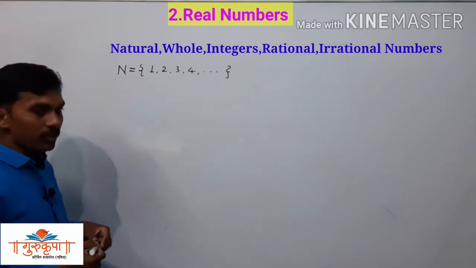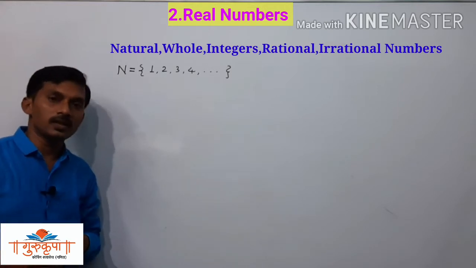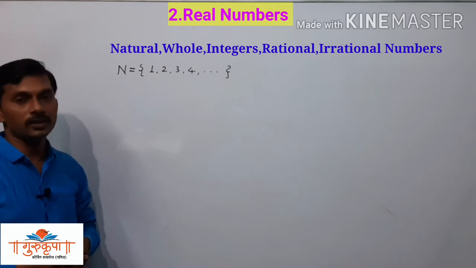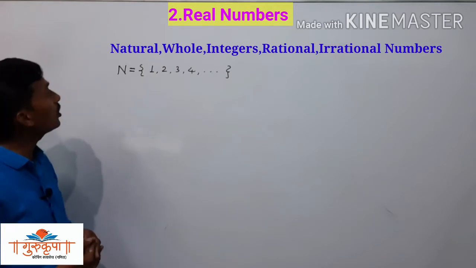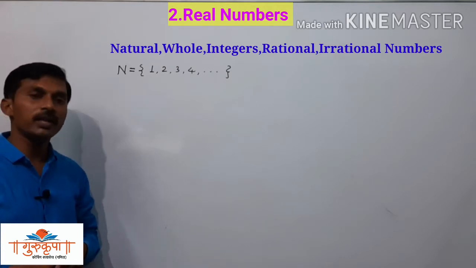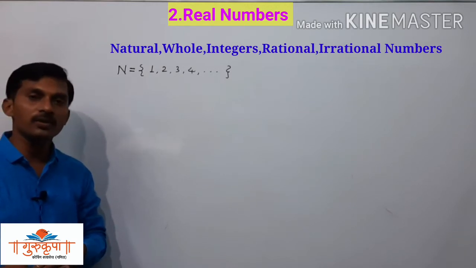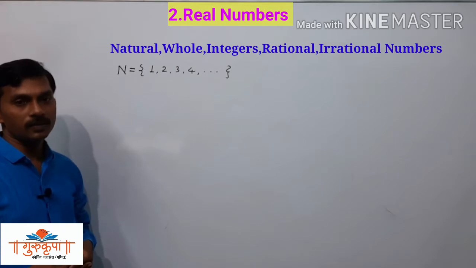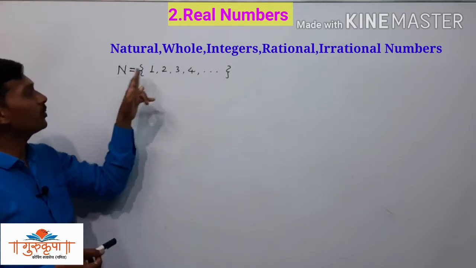The numbers which are used for counting are called counting numbers, and the counting numbers are called natural numbers. And here we write the set of natural numbers.